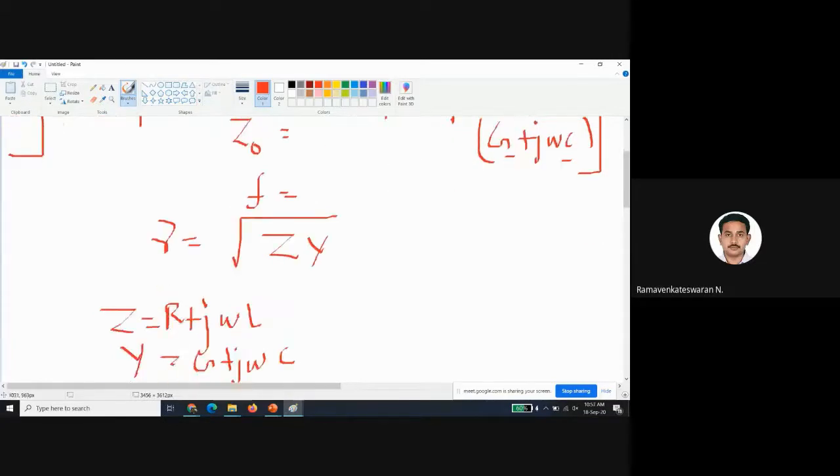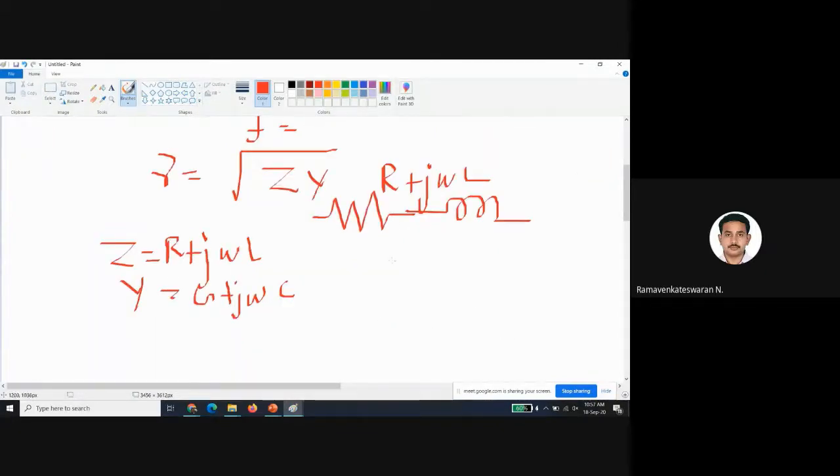R plus j omega L is in series, right? In the lumped model of a transmission line, it's a series impedance. G plus j omega C is parallel. This is my conductance G and this is my capacitor. The capacitor symbol is this.